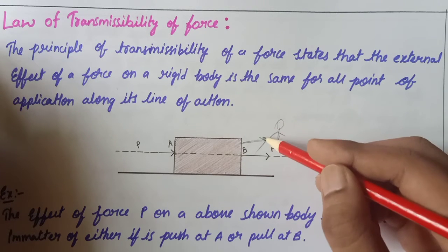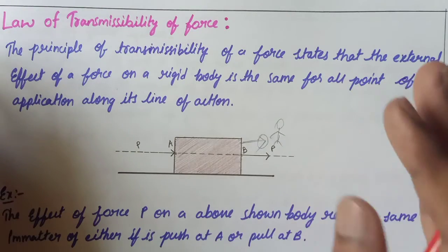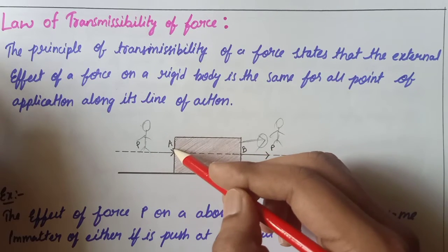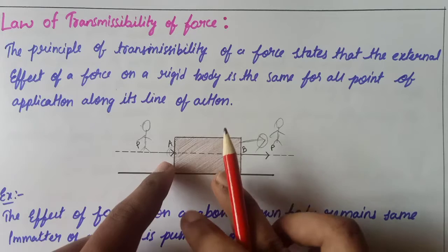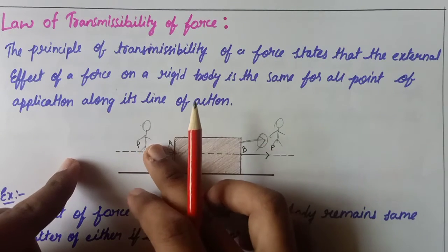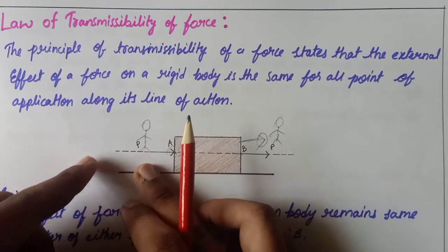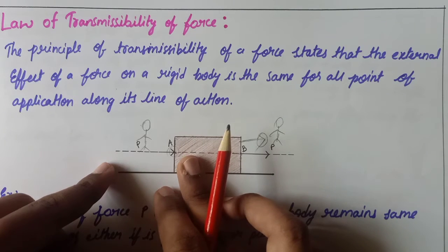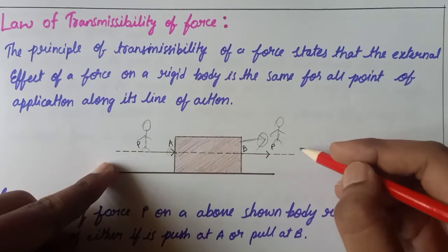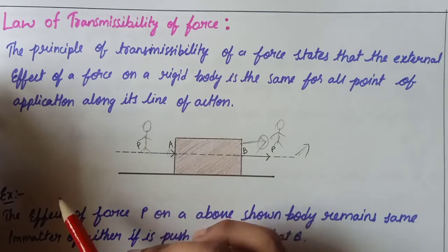If I pull from the point B side, it is the same as when I push from this side at point A. The amount of force which I apply here is also the same, there is no difference between the force I apply to pull this and the force I apply to push this, in the same line of action. By this you can understand the law of transmissibility of force.